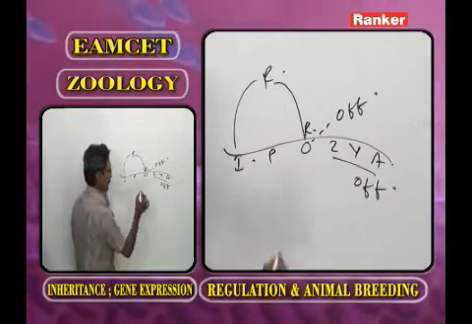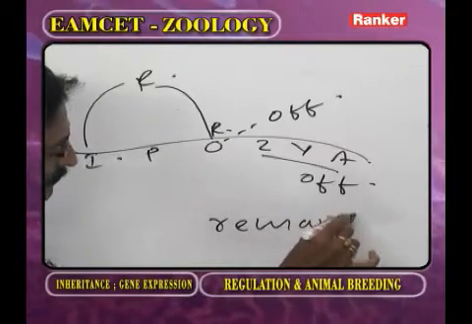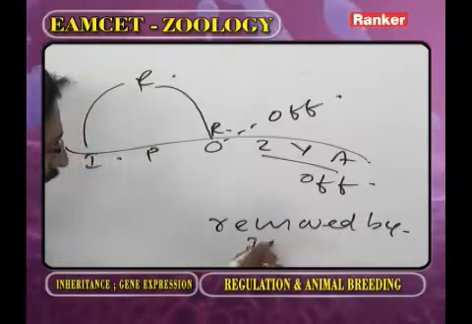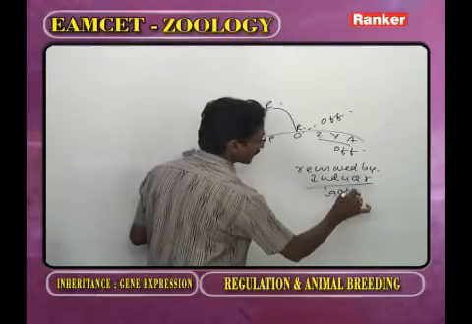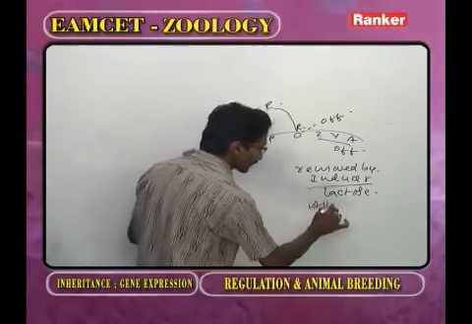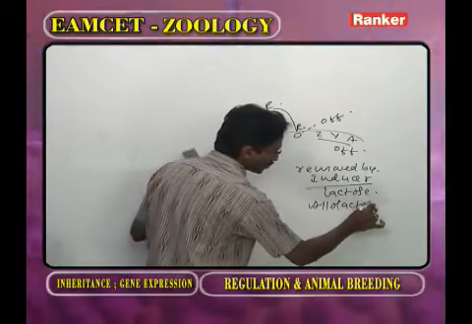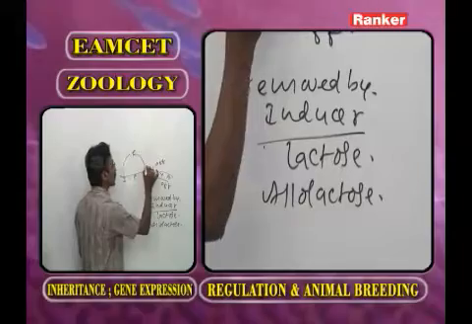How to remove? The repressor is removed by what type of material? Inducer. Here, what is the inducer? Lactose. If there is no lactose, allolactose works as lactose.